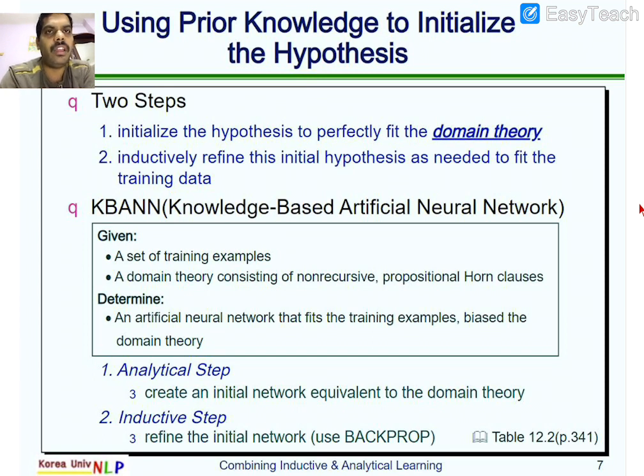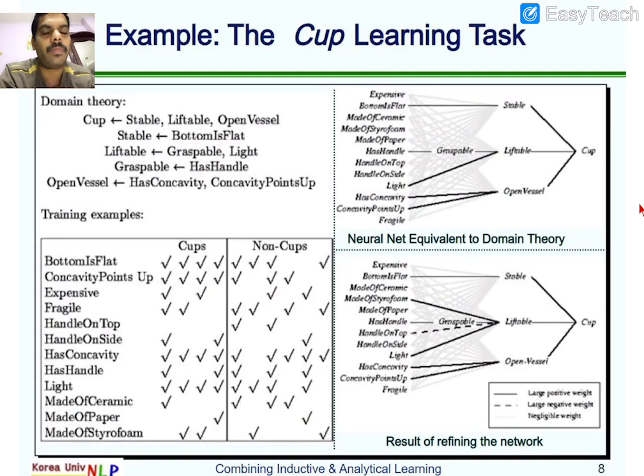If it does not satisfy our needs, then we need to find the pitfalls, define a new rule, and add it to the existing one. In the inductive step, we refine the initial network. If the network we have considered is not able to satisfy our needs or give the right solution, then we have to integrate the addition of two rules. That is what we need to consider.